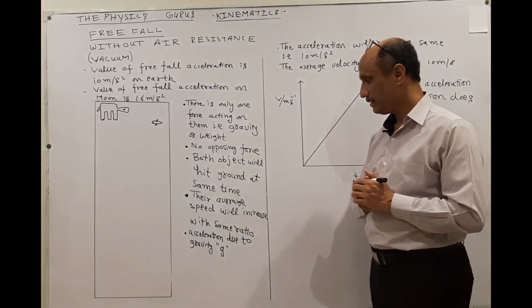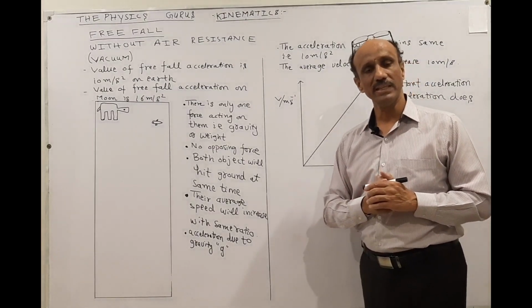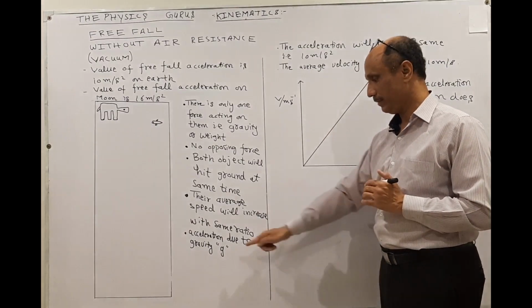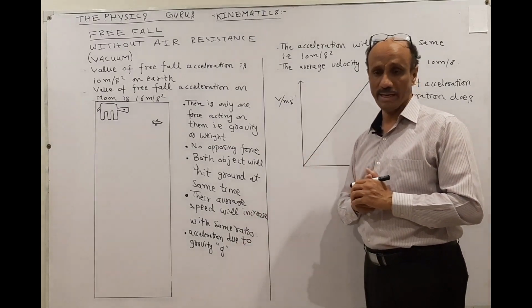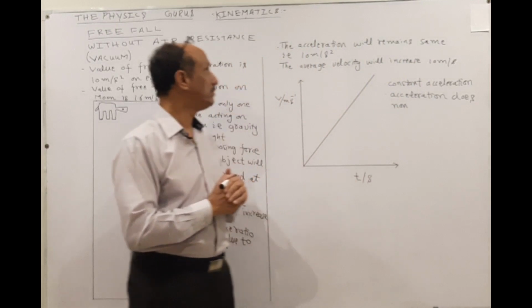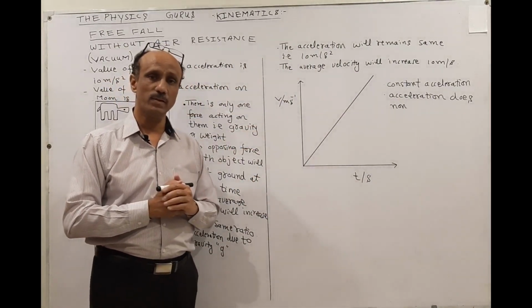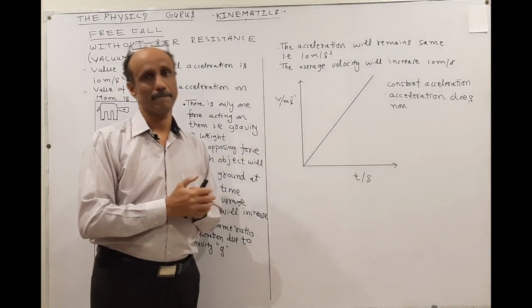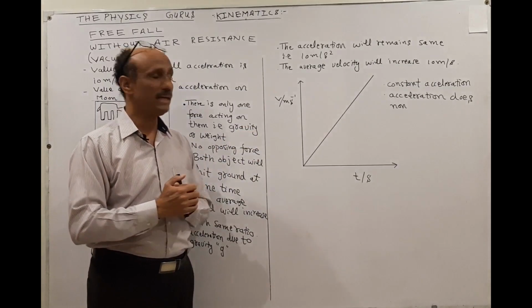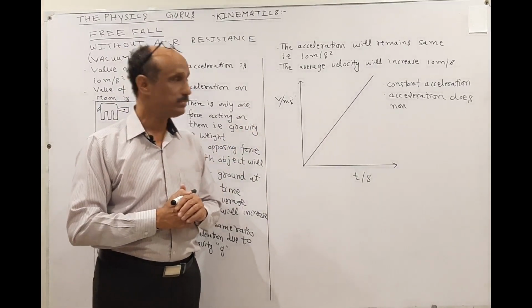So acceleration will remain constant, and this acceleration is represented by the symbol small g, which is also shown on the board. Now if we draw the velocity time graph for the free fall object which falls through the vacuum chamber, the acceleration will remain the same, that is 10 meter per second square for the scenario of the Earth.